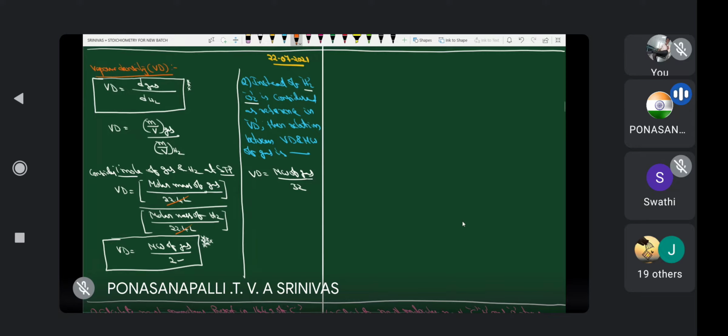And the next concept is average molecular weight.